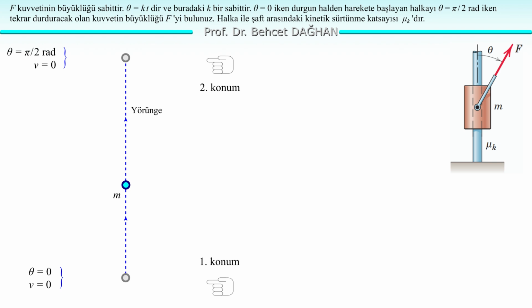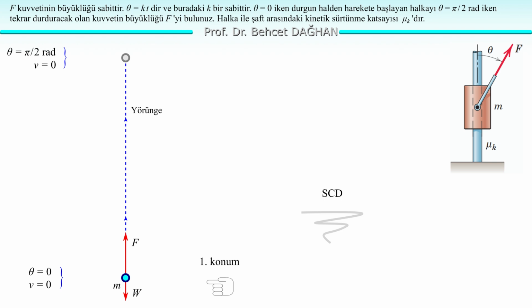We will examine this motion between two positions. In the first position, theta equals 0 and the velocity equals 0. In the second position, theta equals pi over 2 radians. The velocity is again 0. It moves upwards starting from below. It stops initially, then stops again in the second position. There is acceleration first, then deceleration. Let's draw the free body diagram.